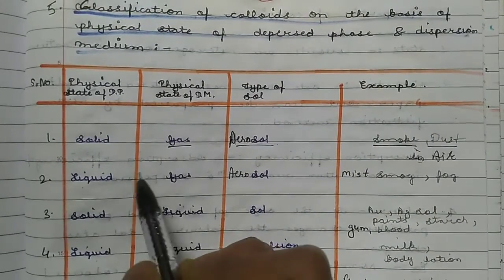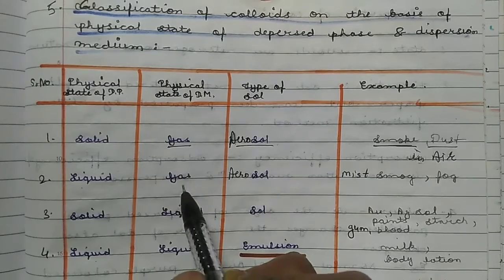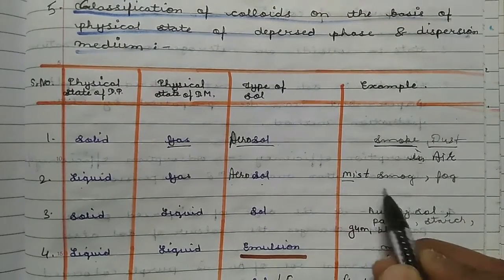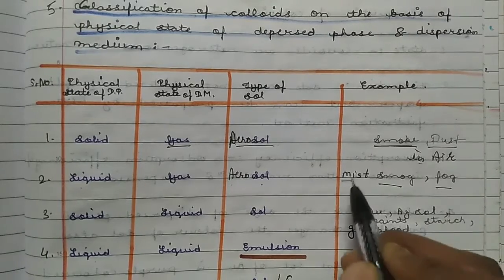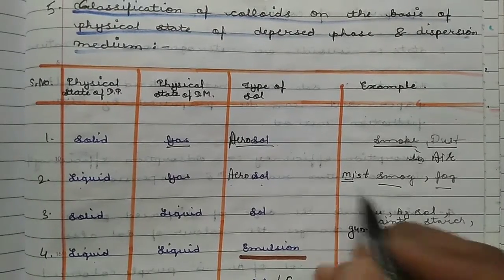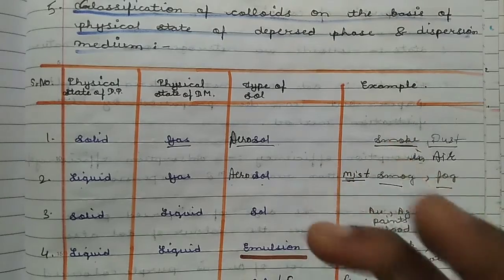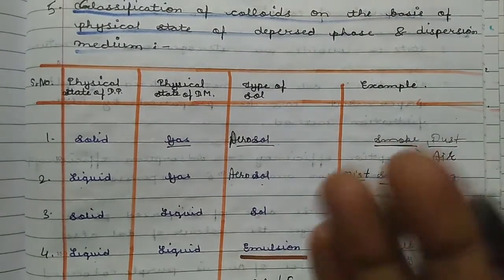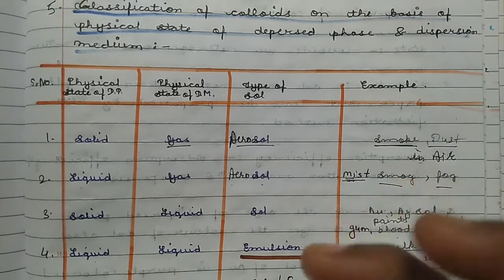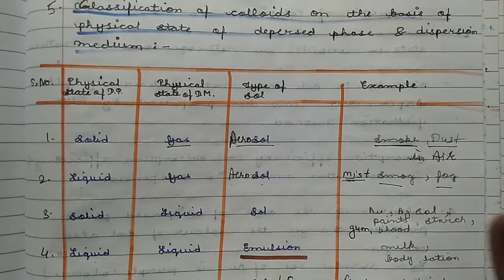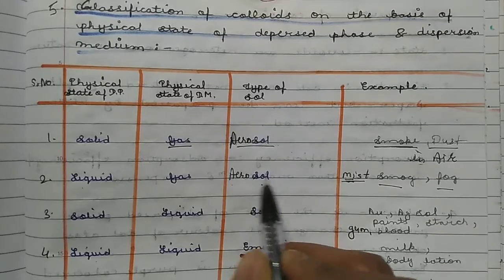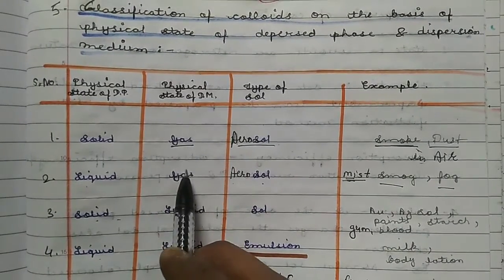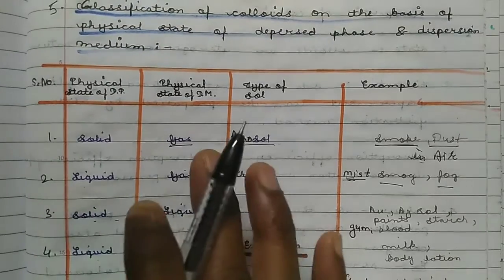Liquid in gas, when liquid is dissolved in a gas. These are also known as the aerosol. For example, mist, smoke, fog. Mist or kohra. Now in mist, water droplets are present in the atmosphere or in the air. The water droplet means liquid phase in air means gas. So this is the example of aerosol. Gas in gas is not present here.